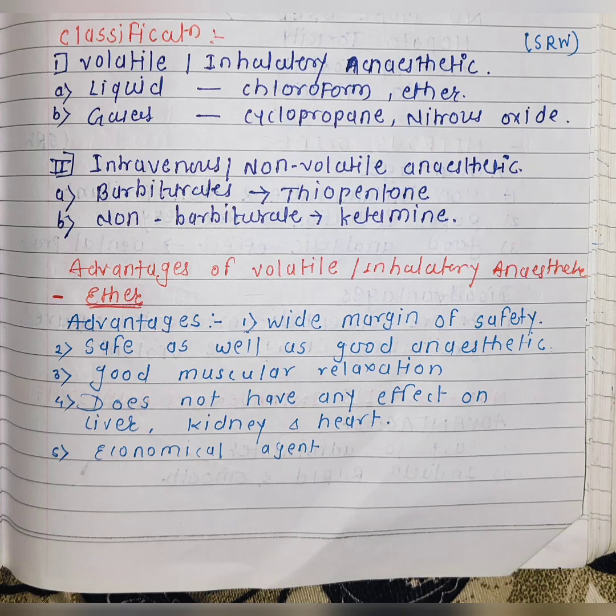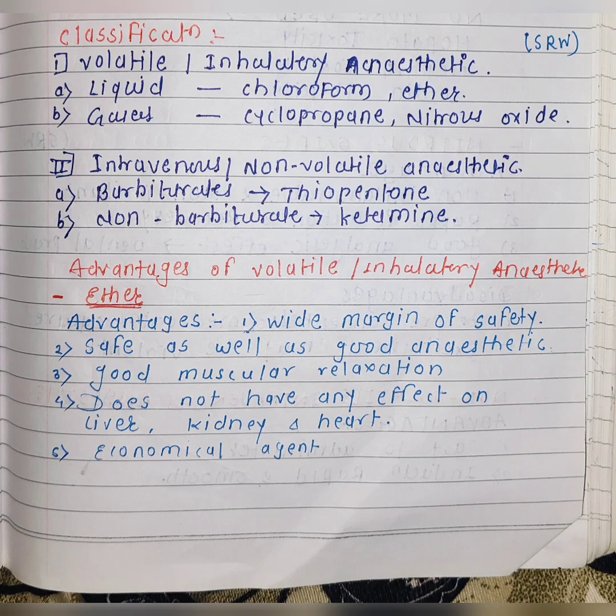The classification of general anesthetics includes volatile and non-volatile anesthetics. Volatile anesthetics include liquid and gaseous. Examples of liquid anesthetics are chloroform and ether, and gaseous anesthetics examples are cyclopropane and nitrous oxide. Second one is intravenous, which are also known as the non-volatile anesthetics. First is barbiturate, example is thiopental, and second one is non-barbiturate, for example ketamine.